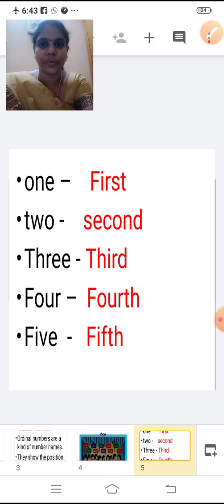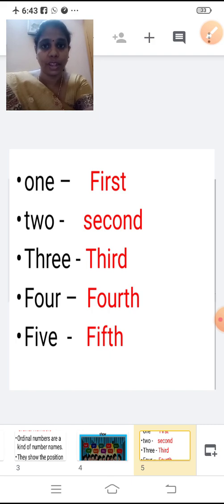Now 4. The ordinal number is fourth. Now we are going to add TH at the end to the number names. You all know the number names, right? So fourth. You know the spelling of 4, right? F O U R. Add TH. Fourth. F O U R T H.